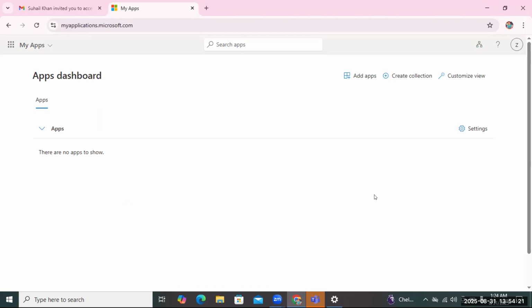And here it is. That's all he had to do. The only thing is that now he has been redirected to the application page. Though I have not published any application, that's all you have to do to access the portal. And you will have access in my portal. This is one way to create your user.